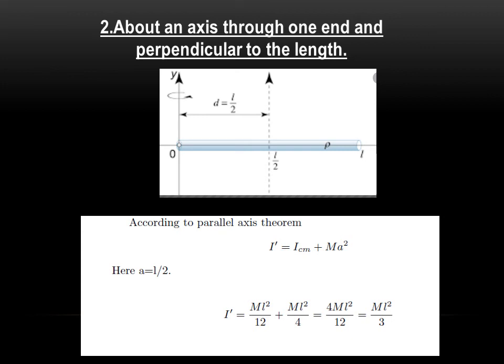Here a is the distance from the center of mass axis to the given axis. This distance between the two axes is L by 2. Substituting in the above equation, we get M L square by 12 plus M into a square, which is L square by 4. On solving, you will get M L square by 3.